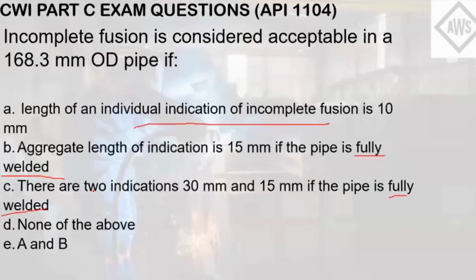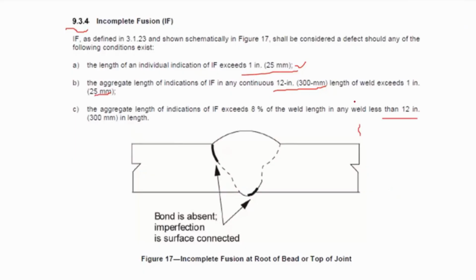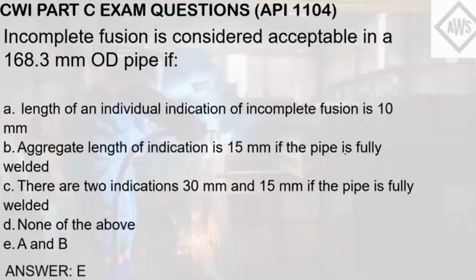For letter C, there are two indications, 30 mm and 15 mm. So as you can see here, the length of an individual indication exceeds 25 mm. So definitely the pipe has an incomplete fusion of 30 mm. The pipe has an individual indication with a length of 30 mm. So definitely it didn't pass this criteria. So the answer now will be letter E. Both A and B are considered acceptable still because they passed the criteria